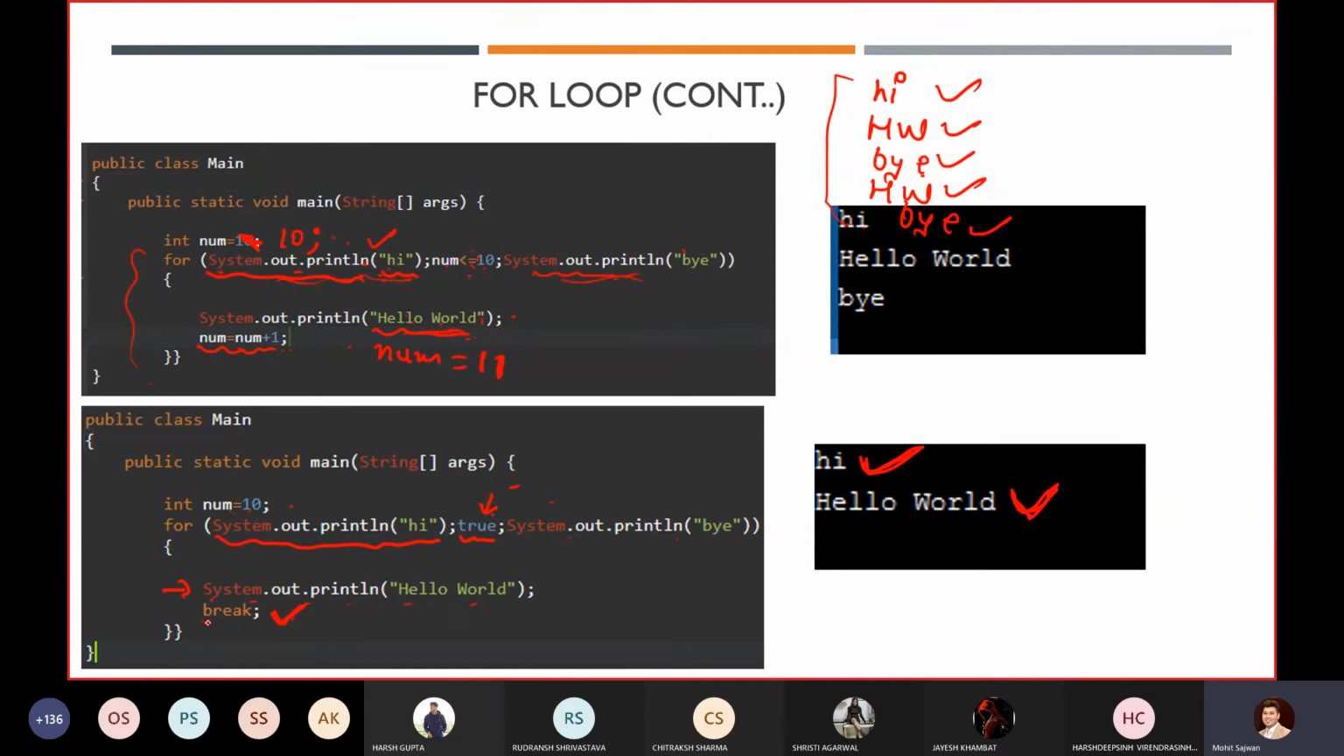After the break statement, you already know that it would execute the next statement. But you know what the break statement generally does: it will terminate the entire loop. So this entire loop gets terminated if we are using the break keyword. That is why we will get the output only hi and hello world. Any doubt so far? Does anyone have any doubt in these two examples? If you have any, you can ask me.